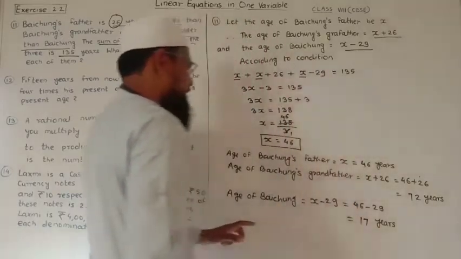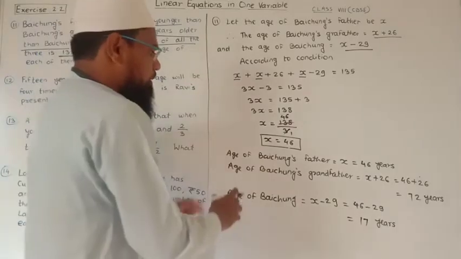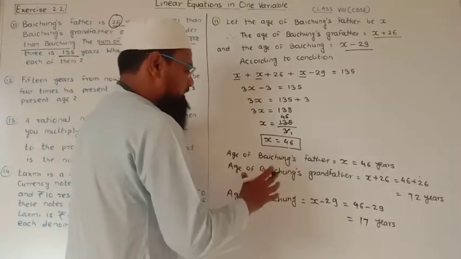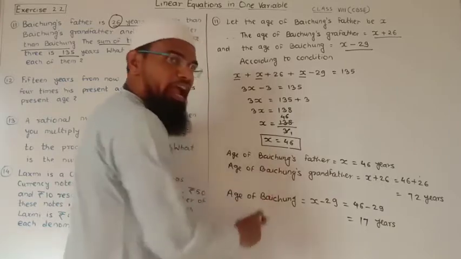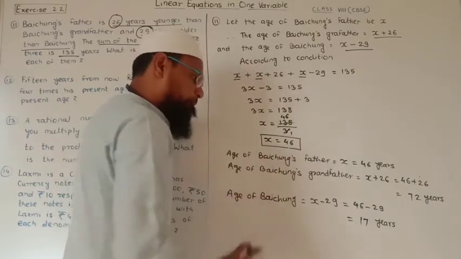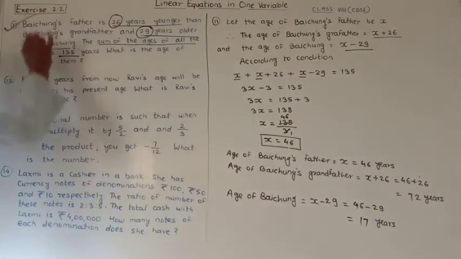In this way we are finding the ages of Baichung's father, Baichung's grandfather and Baichung. So in this way we completed question number 11.